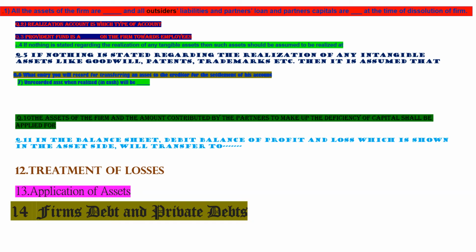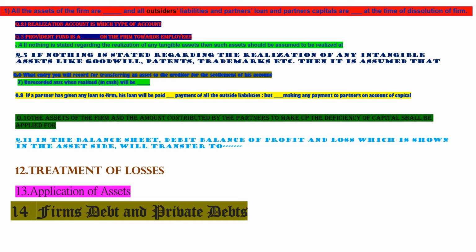Then question 7. Unrecorded assets when realized in cash will be on the credit side of realization account as by cash account. That is, if any asset has not been recorded in the balance sheet, unrecorded means it is not appearing in the balance sheet, and we get any cash from it, then we will show it like sale of other assets, that is, by cash.